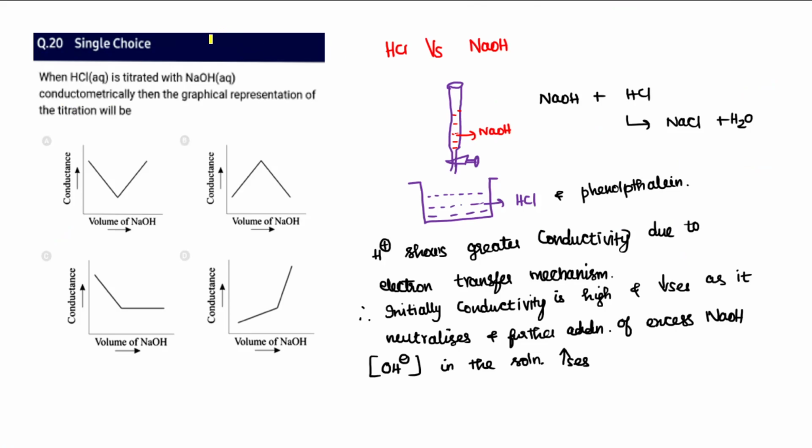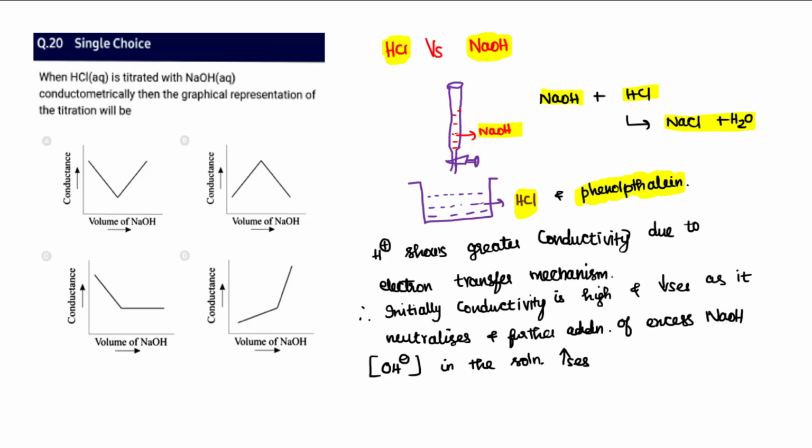Next, 19th question. When HCl is titrated with sodium hydroxide conductometrically, what is the graphical representation of the titration? Let us go for a little imagination. Let's say HCl and NaOH are reacting, and I have taken NaOH in a burette and the HCl is added in a flask. When you add NaOH to the HCl, initially there will be a neutralization, NaCl and water will be formed, and you are also adding phenolphthalein as an indicator.